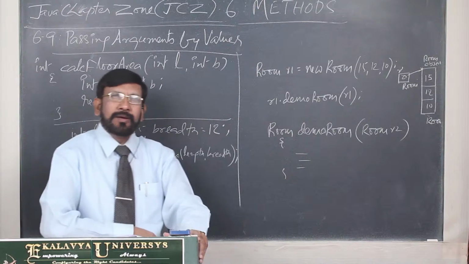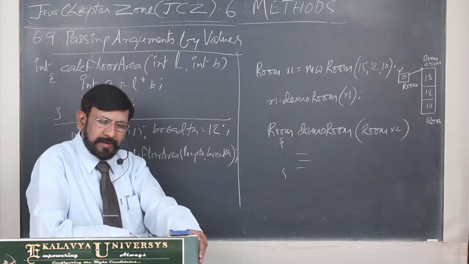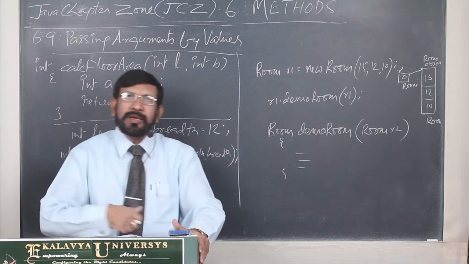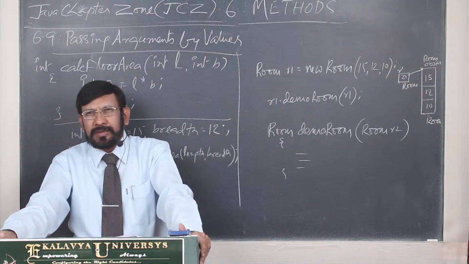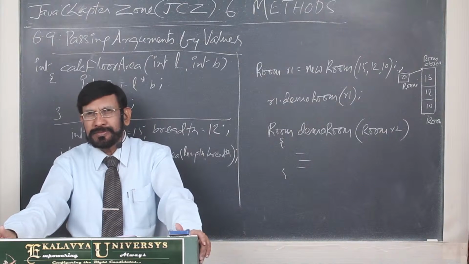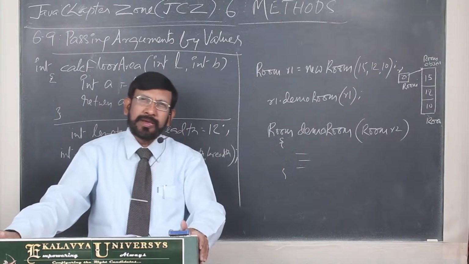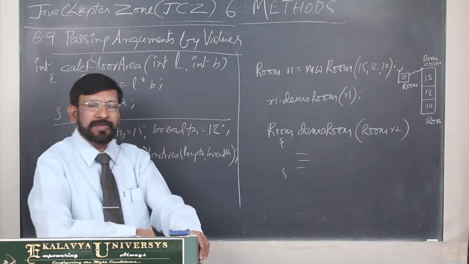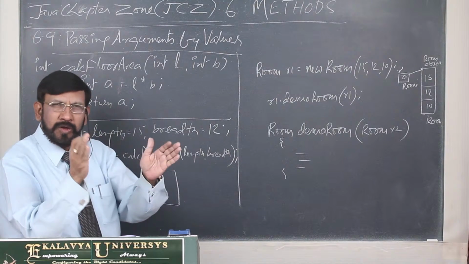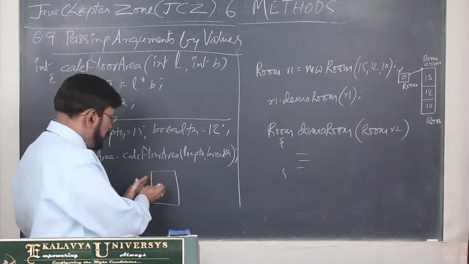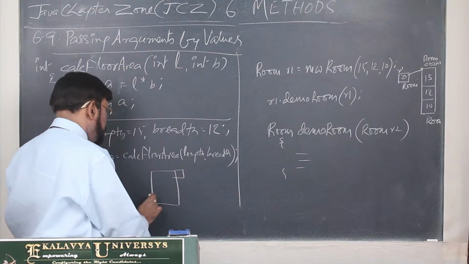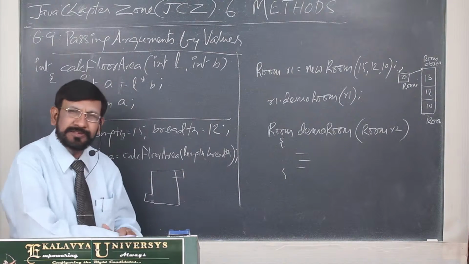Hello friends. Now let us take up concept number 6.9, passing arguments by values. As I explained many times, methods are the operational blocks in Java programs. Every Java program can perform its task through the method. Methods are like missions. A block of code, you can illustratively treat it like a mission which can perform. It receives some input and gives output like this.